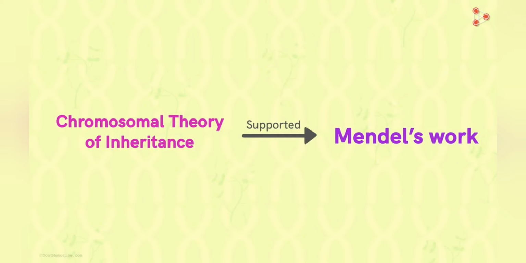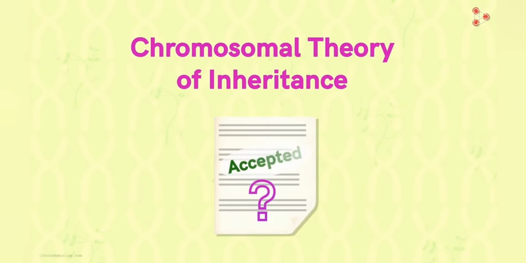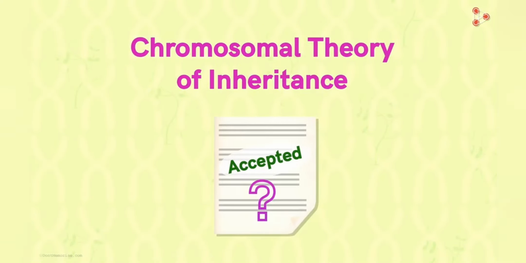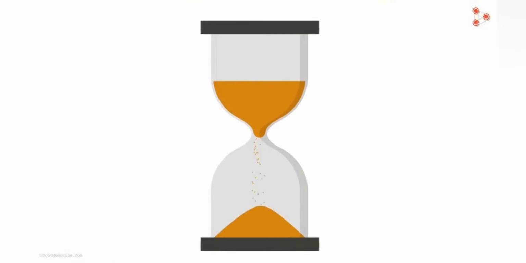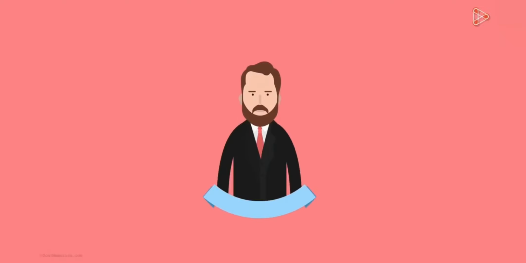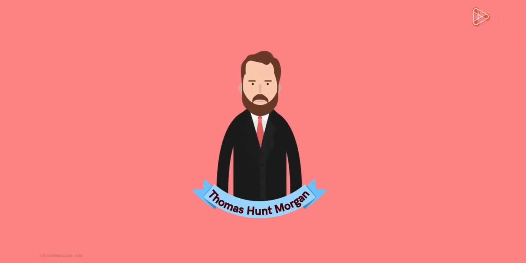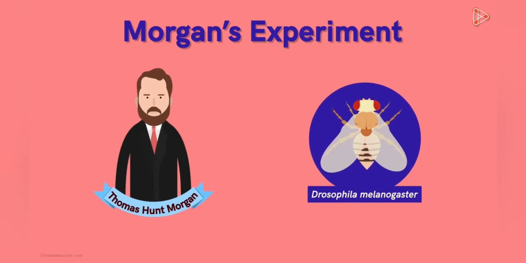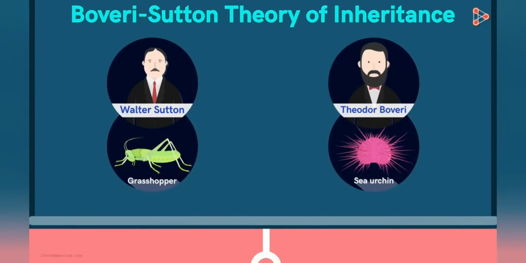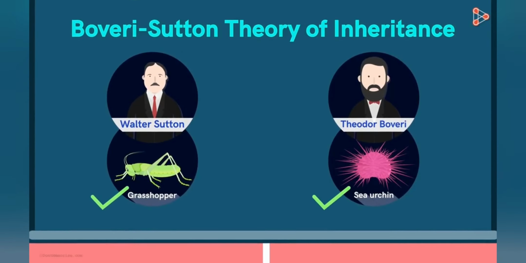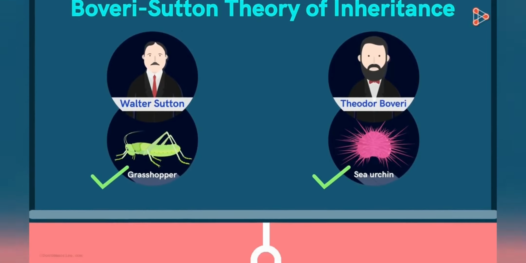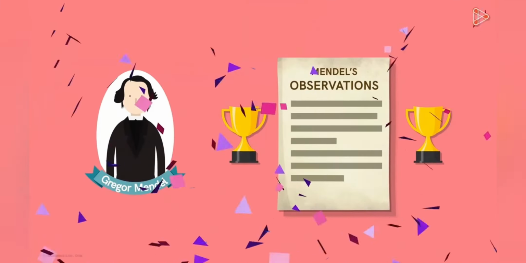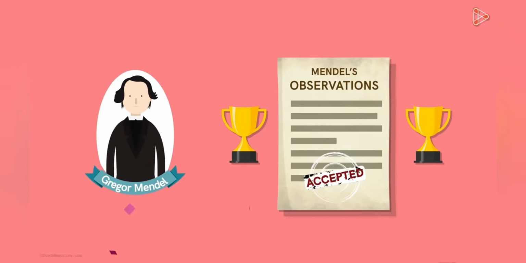However, now the question is, how was this theory accepted? What results were presented to prove this theory right and acceptable? A few years later, another legendary scientist named Thomas Hunt Morgan carried out a few experiments on the little fruit fly Drosophila melanogaster. His experiments confirmed Sutton and Boveri's theory further. With all this, Mendel's long-ignored work gained recognition and the remarkable laws of genetics were accepted.